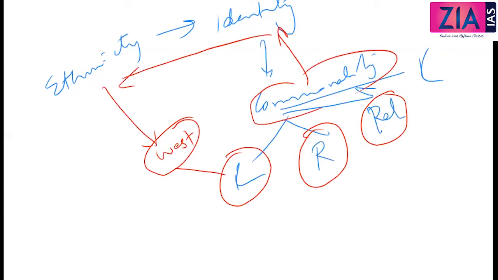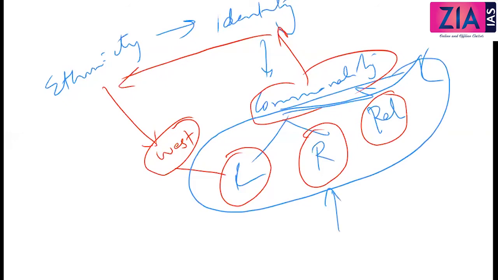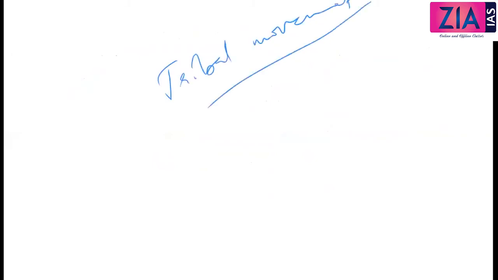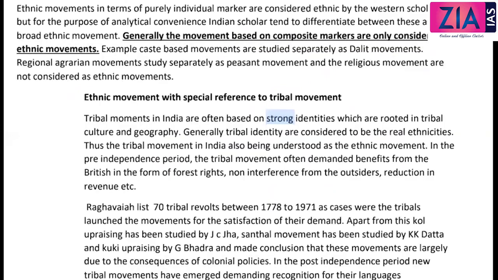But in the Indian context, since there is a lot of diversity, Indian thinkers consider composite markers as the ethnic movement, for the purpose of understanding it in a better way. In that context, the best example is the tribal movements, because tribal identity is based on so many identities or commonalities.